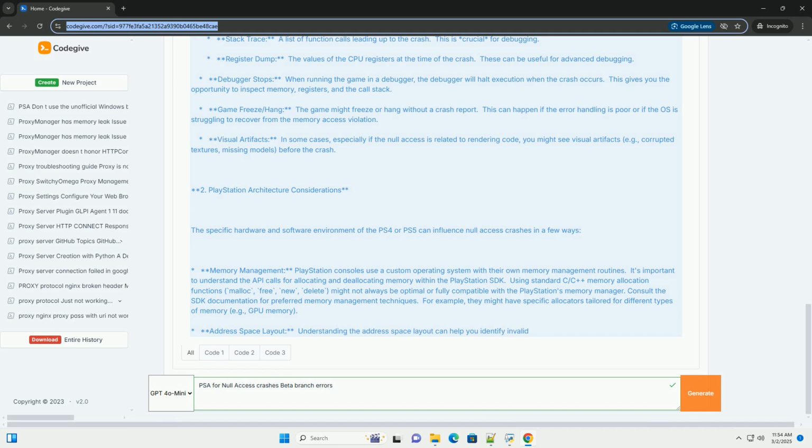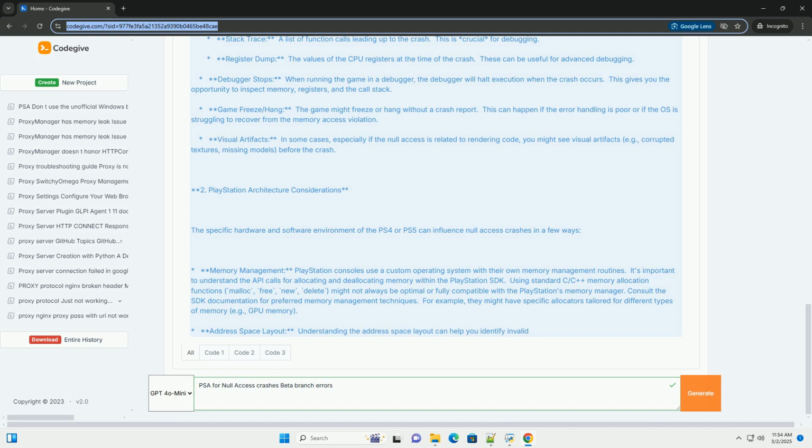Static analysis. Use static analysis tools to scan your code for potential null pointer dereferences and other programming errors. Static analysis can identify potential problems before you even run the game. Tools like CodeWright or PVS-Studio are good examples.